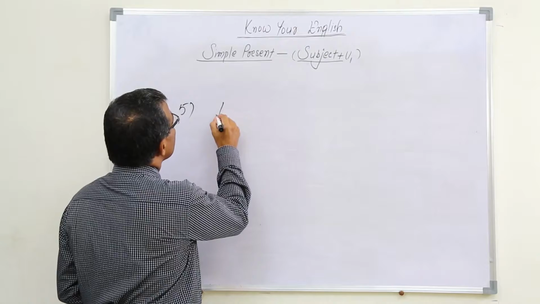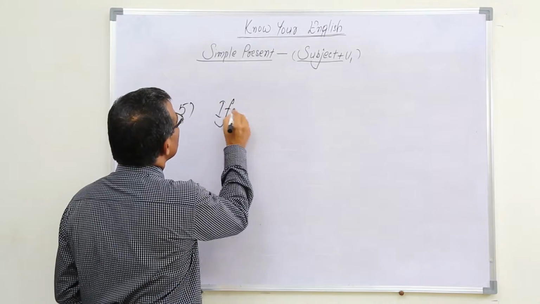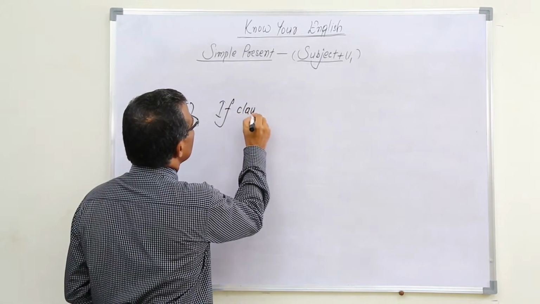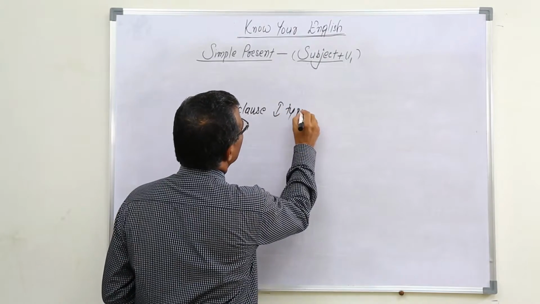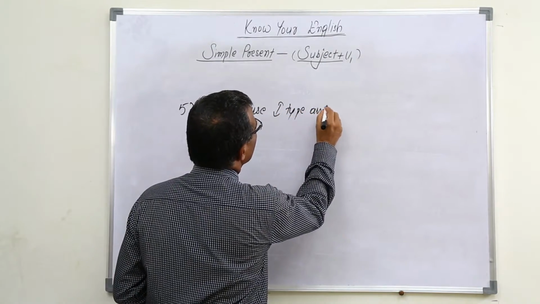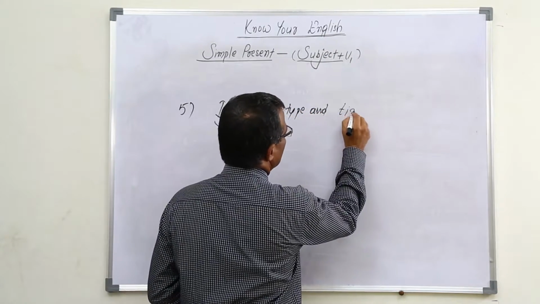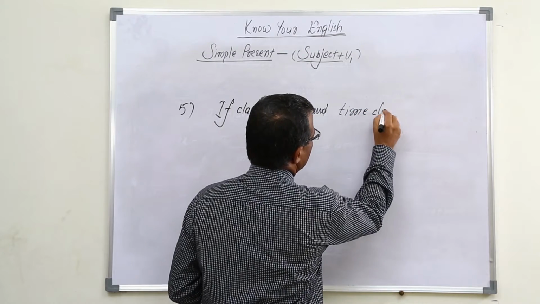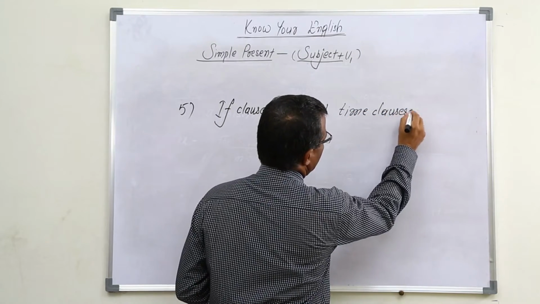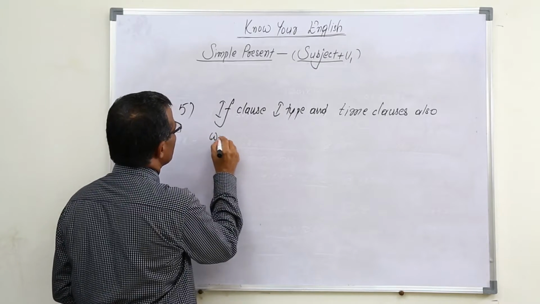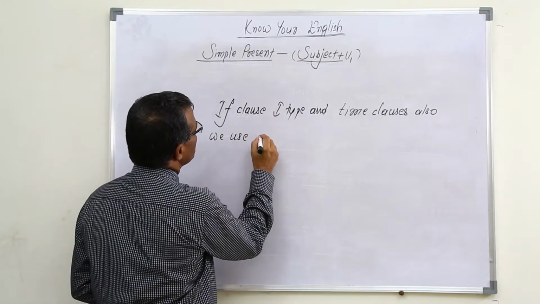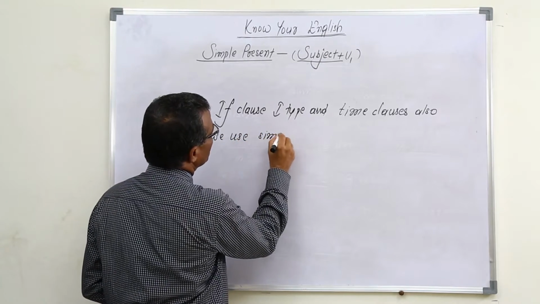in if clauses, if clause first type, and time clauses also, we use simple present.